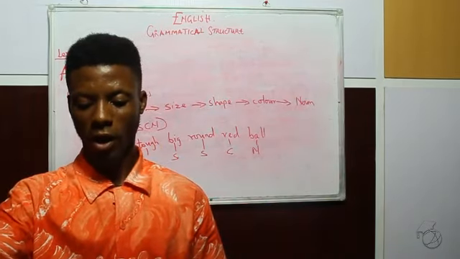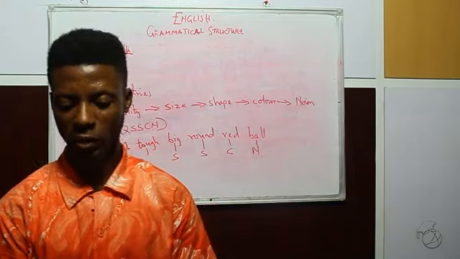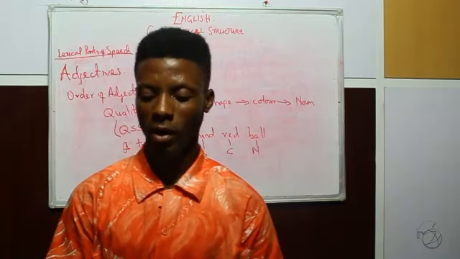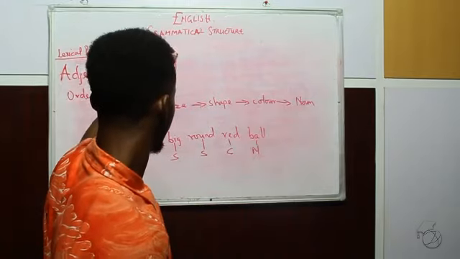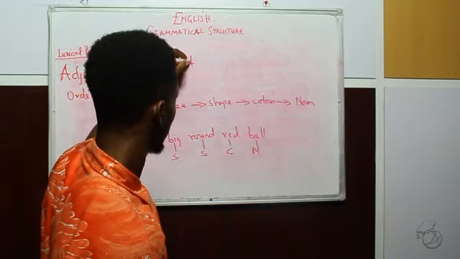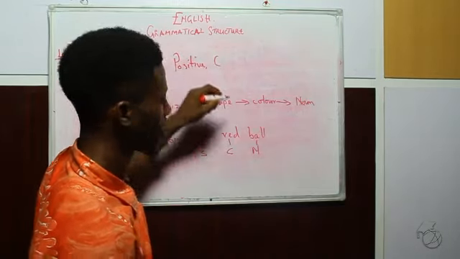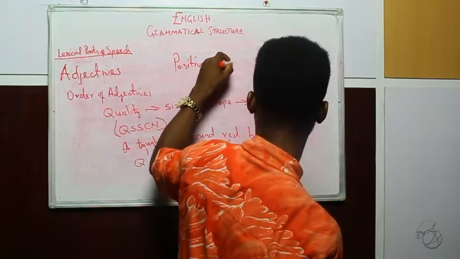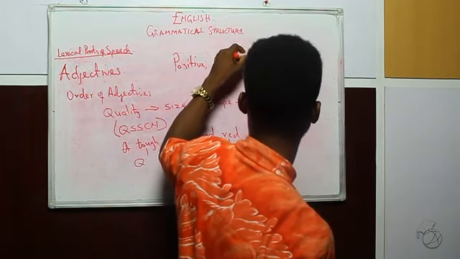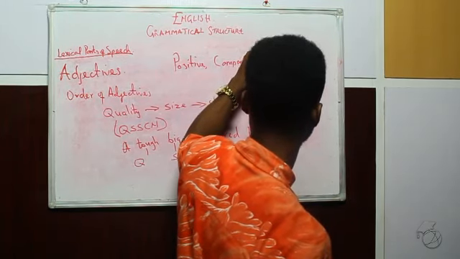Comparison of regular adjectives. Adjectives have 3 degrees of comparison, and they are the positive, the comparative, and then the superlative.